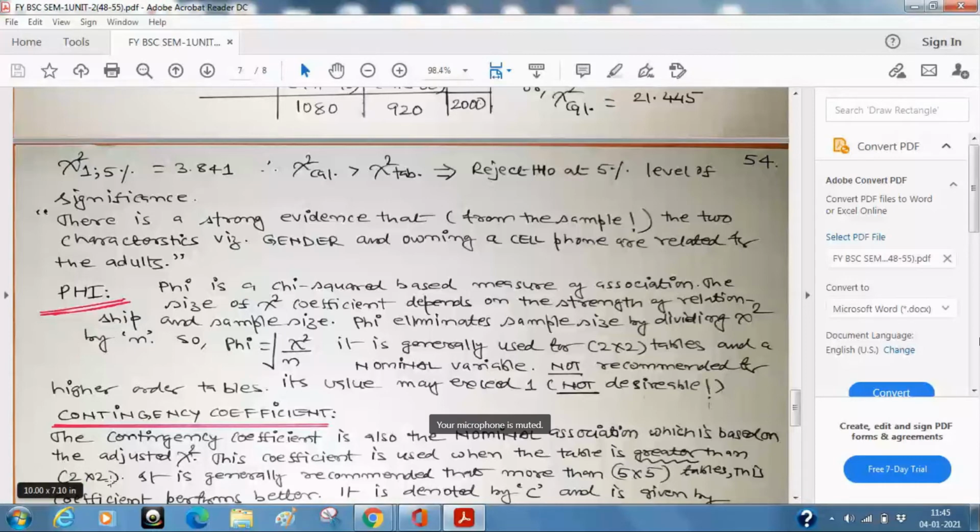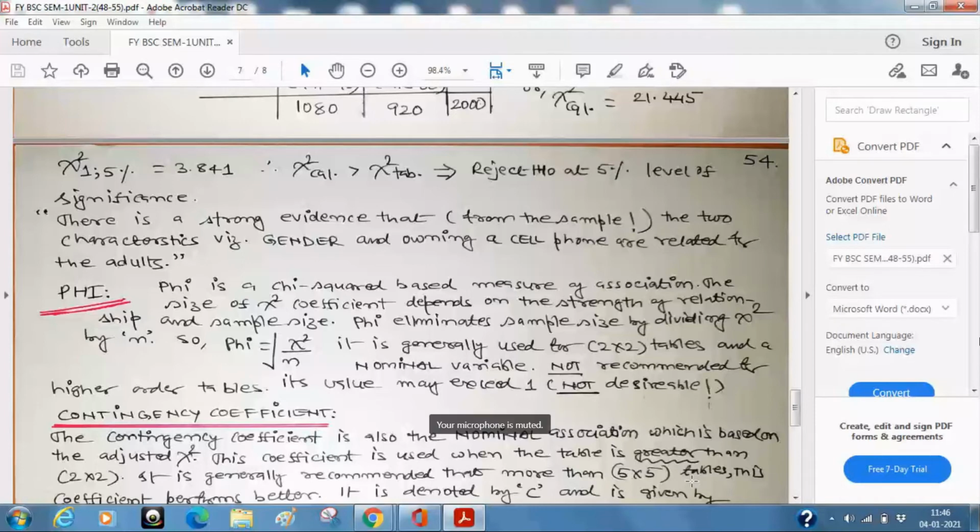If I'm having data which is classified in more than a 2 by 2 table, it is generally recommended, if you have more than a 5 cross 5 table, that means a huge classification, let me tell you, suppose you are talking about the education level and your salary. Education you can start from say 10th level.